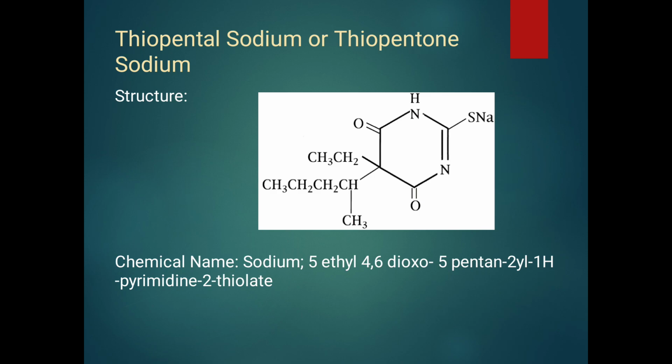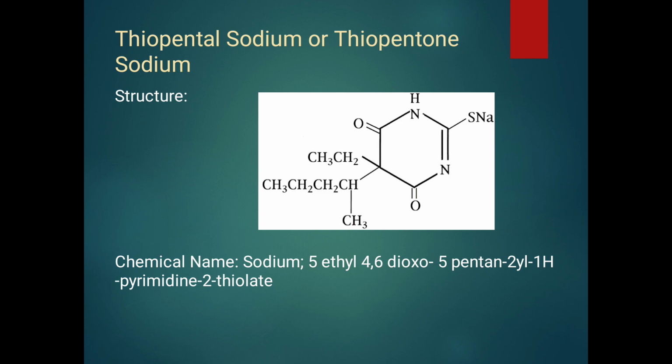At the 2, 4 and 6 positions, it has two oxygens and one sulfur. At the fifth position of thiopental sodium, it is substituted with an ethyl group and a pentan-2-yl or 1-methyl butyl group.